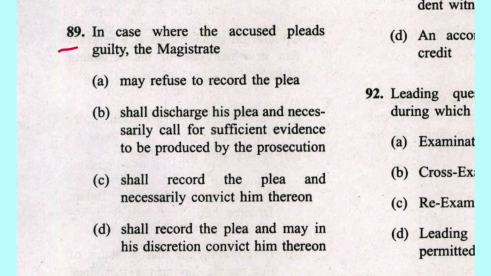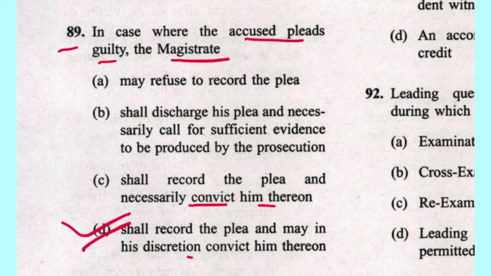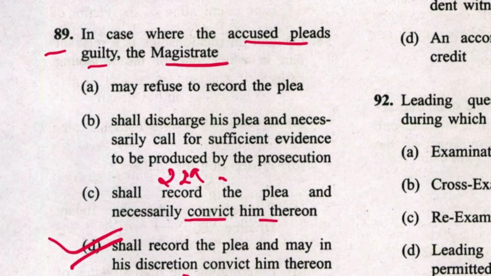Next, 89. In a case where the accused pleads guilty, the magistrate may refuse to record the plea, shall discharge, shall record the plea and necessarily convict him thereon, or may, in discretion, convict him thereon. D is the answer. This is section 229 in summons case trial.